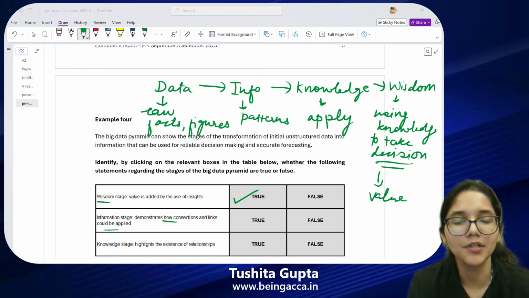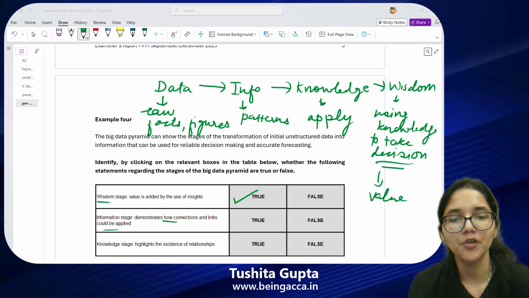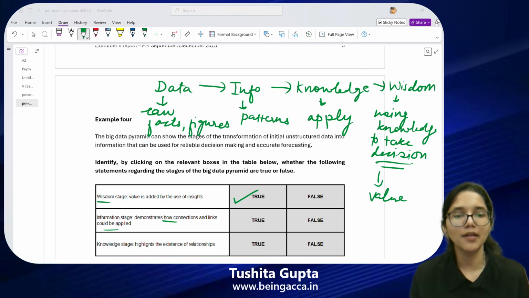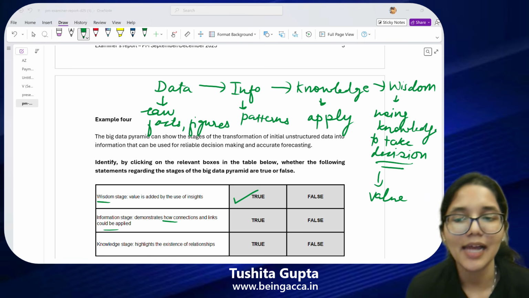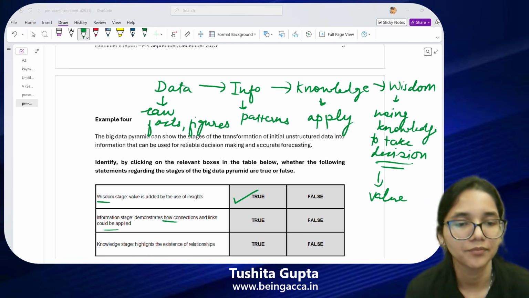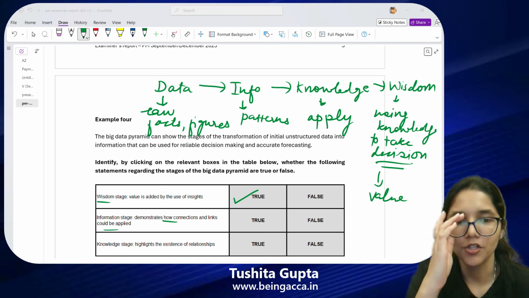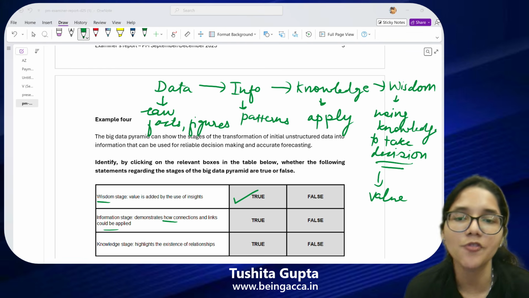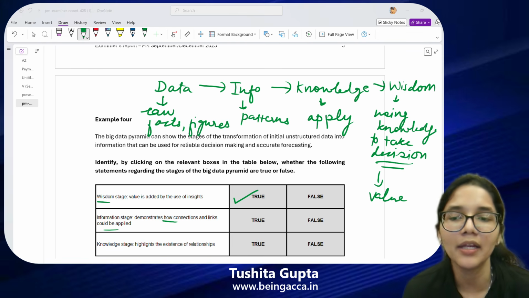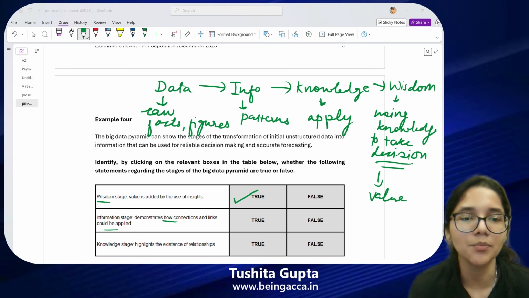The second statement is false. Can I change one thing so that this statement will become correct? What one thing or what word should I replace over here so that this line will become correct? What should I change? You people are right that this is false because that is not what I do in information stage. But what should I replace such that this statement will become true?